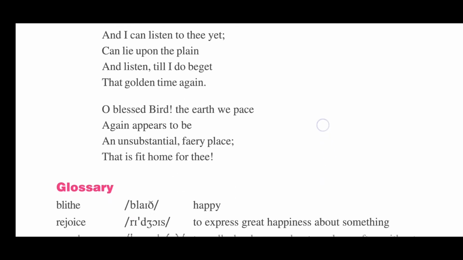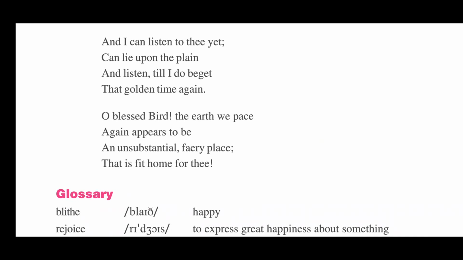And I can listen to thee yet. Now, the poet travels back to the present time. After remembering the past, the childhood days, the poet again comes back to the present and says, and I can listen to thee yet. The poet, now in the present time, is also hearing the voice of the cuckoo, lying upon the plain. The poet is also lying on the plain as previously he was lying and listening to the voice of the cuckoo.